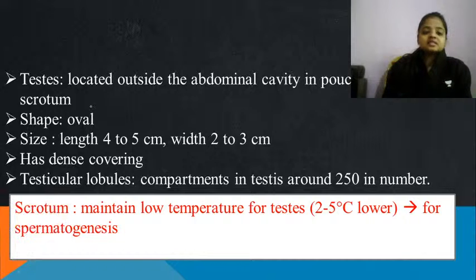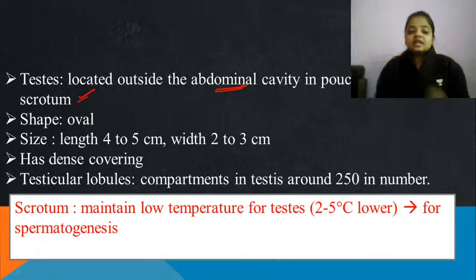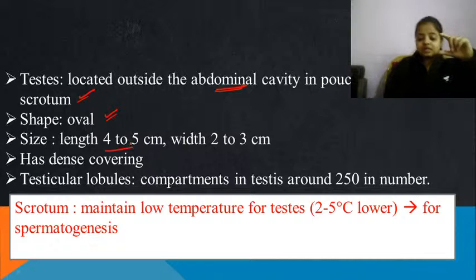Then the testes are located outside the abdominal cavity in a pouch called the scrotum. So the testes are always in a pouch-like structure that we call the scrotum. Inside it there is a pair of testes. The shape is oval. Size is 4 to 5 centimeter in length and 2 to 3 centimeter wide.